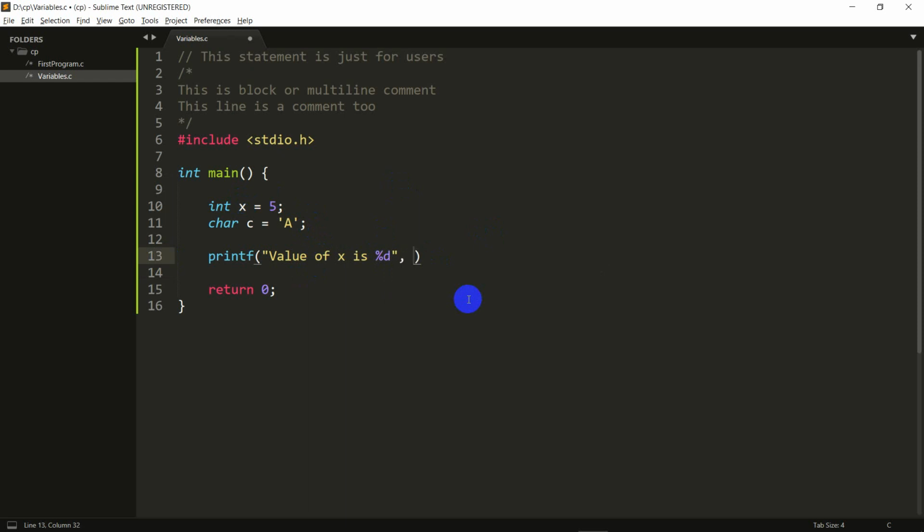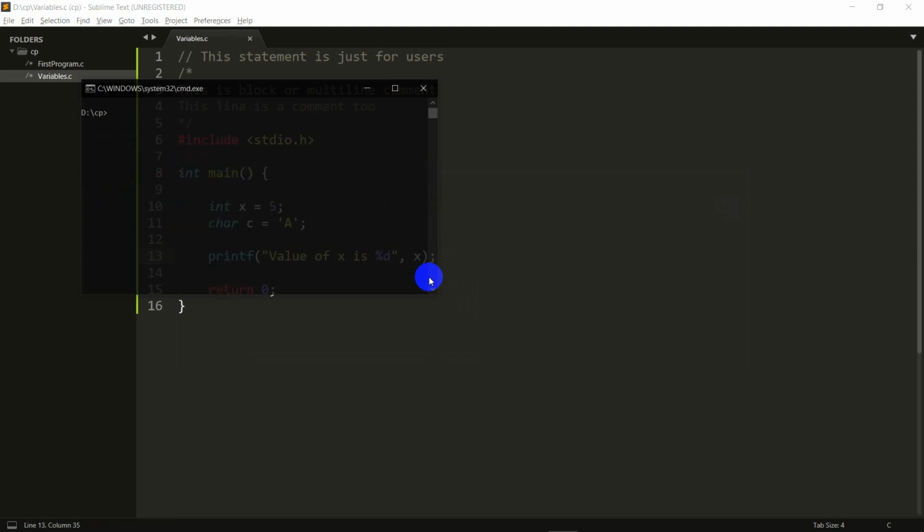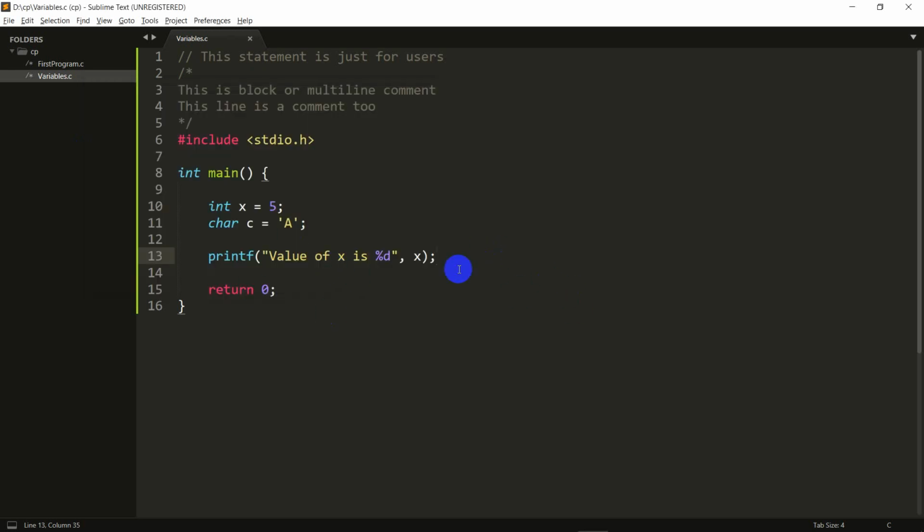And here I just need to write which variable's value I want printed instead of this %d. So let's go ahead and compile this. Let me clear this first, and let's compile this. And if I run this now, it prints value of x is 5. So that's how we print integers.